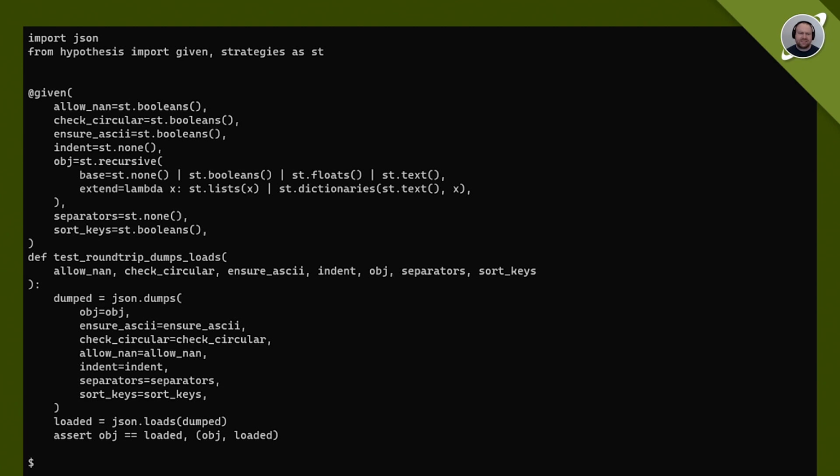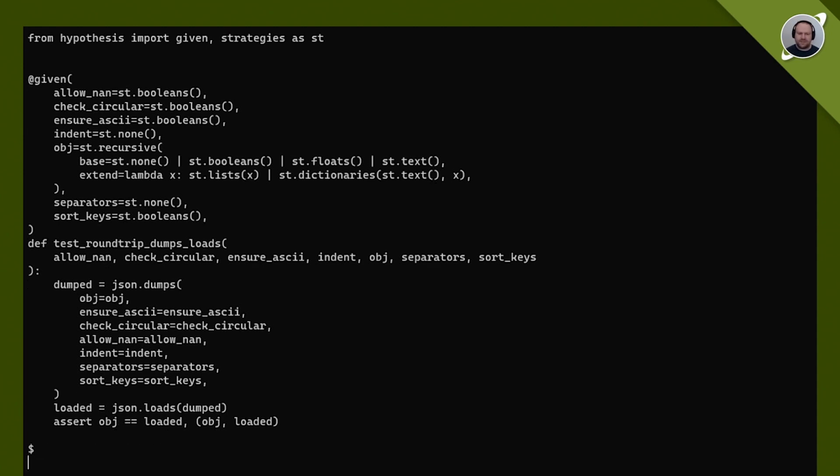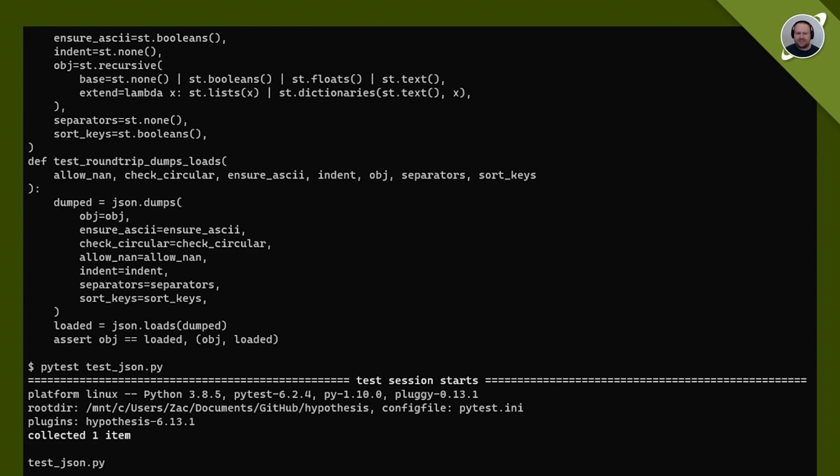But we've still preserved these other things. So we may or may not disallow nan, we might or might not check whether we have circular objects, we might or might not ensure that the output is ASCII instead of UTF-8, and we might or might not sort the keys in all of our objects. So these are nice just to let vary because we're claiming these should have no impact on the actual body of the test. Let's see if PyTest agrees with us.